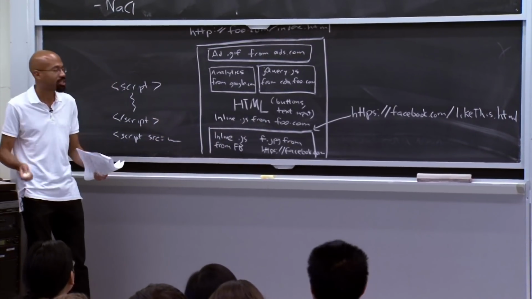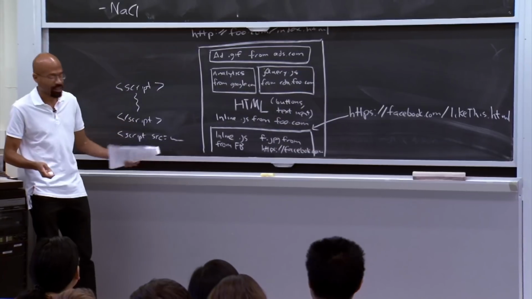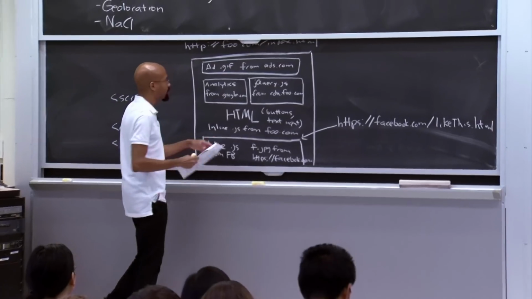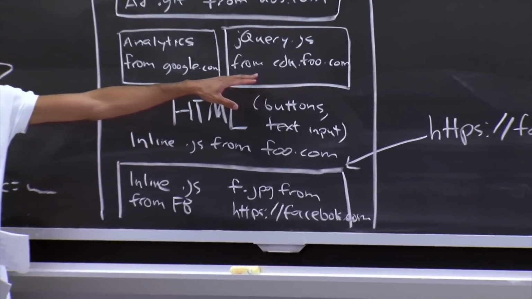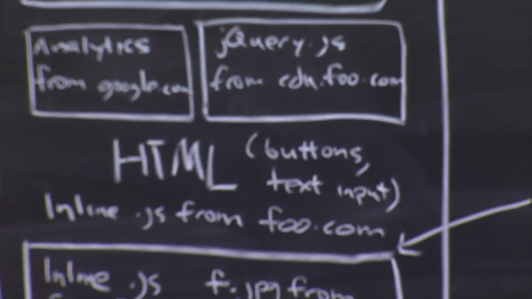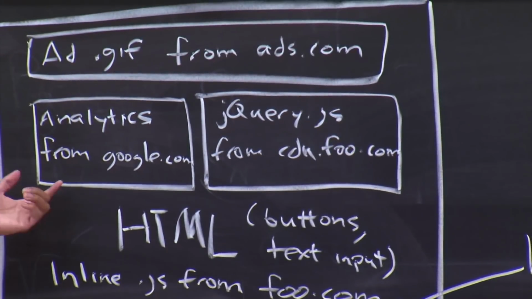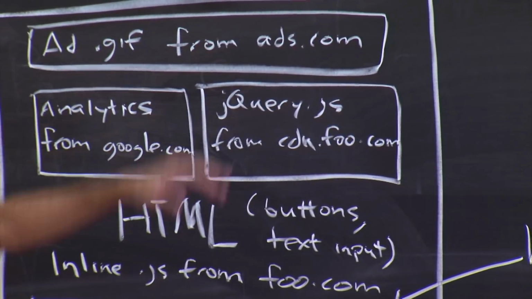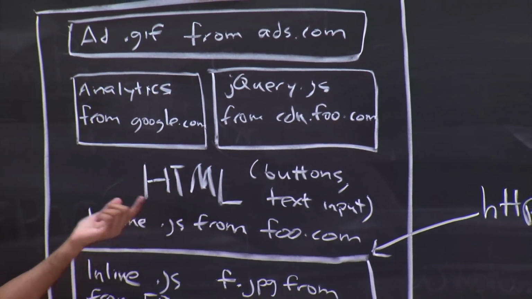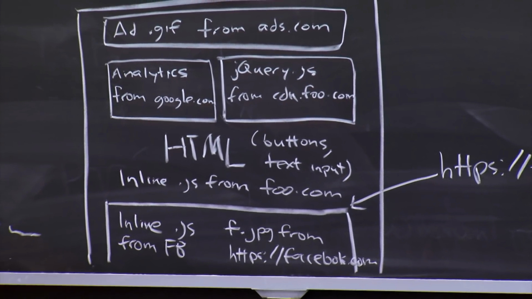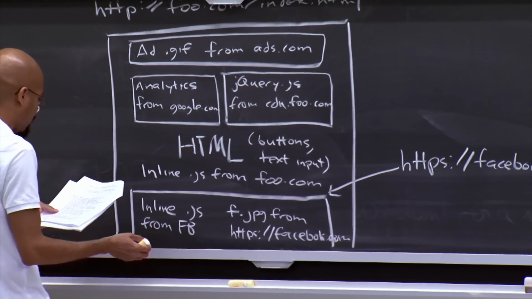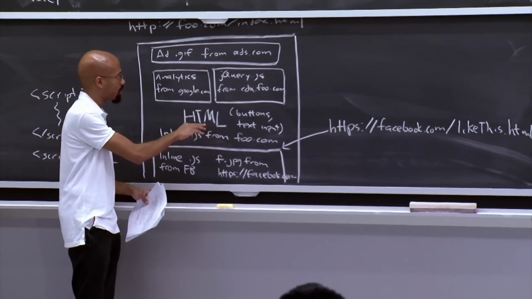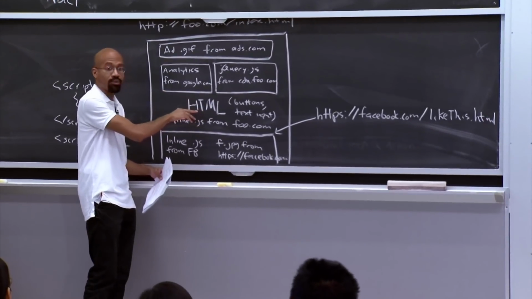So there's a bunch of interesting questions that we can ask about an application that looks like this. So for example, can this analytics code from google.com actually access JavaScript state that resides in the jQuery code? Right? So to a first approximation, maybe that seems like a bad idea because these two pieces of code came from different places. But then again, maybe it's actually OK because presumably foo.com brought both of these libraries in so that they could work with each other. Right? So who knows? Another question you might have is, can the analytics code here actually interact with the text inputs here? So for example, can the analytics code define event handlers?